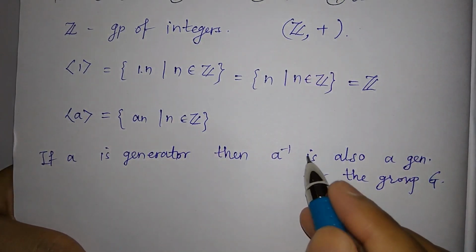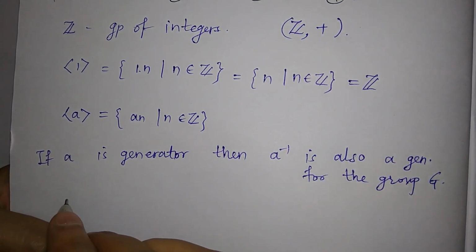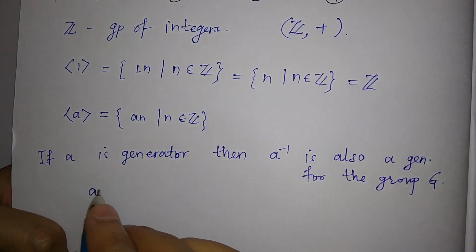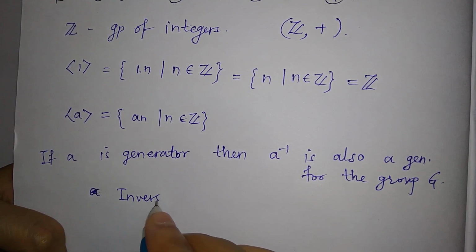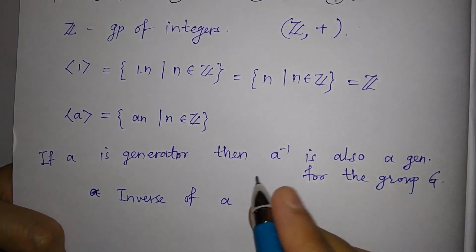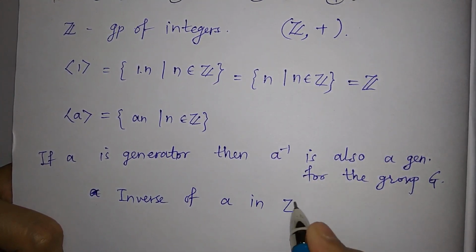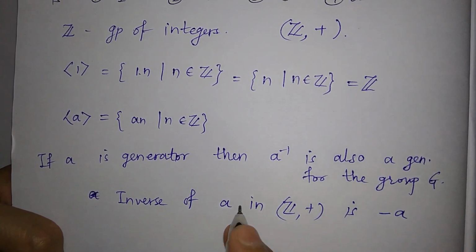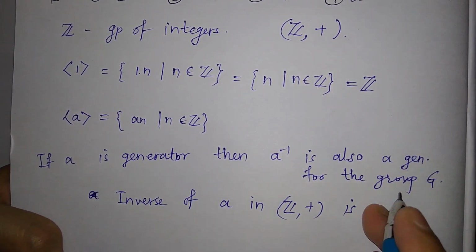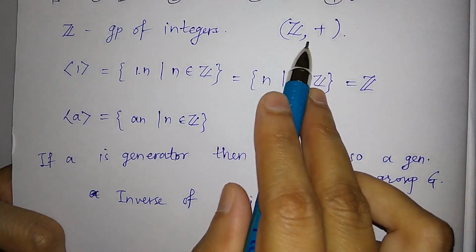So a inverse is just minus a. So what is the inverse? The inverse of a in (Z, +) is minus a, because a plus minus a is 0, which is the identity element of this group.